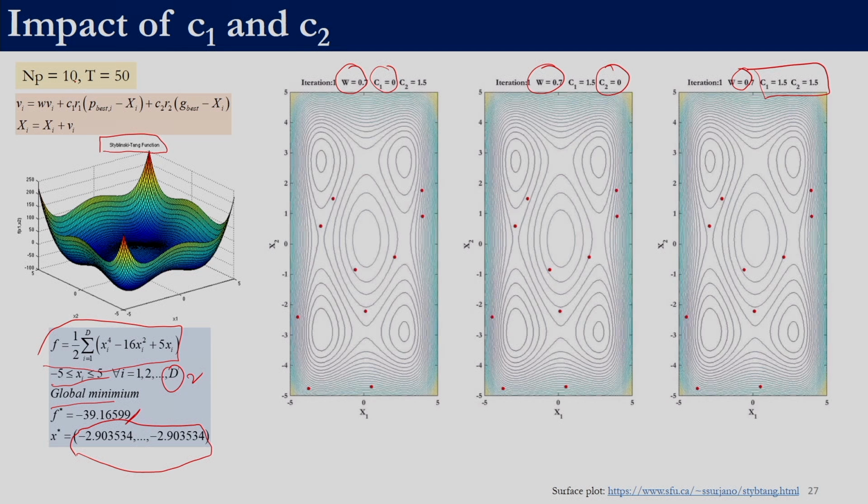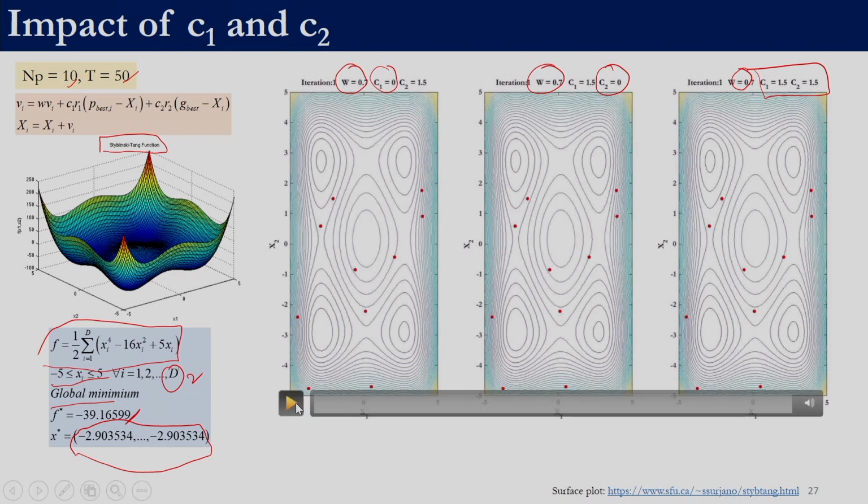So, with a population size of 10 and a termination criterion of 50 iterations, we will see what happens. The optima is located somewhere over here, minus 2.9, minus 2.9. We will see what happens in all three conditions. So, let us first look at the first figure.